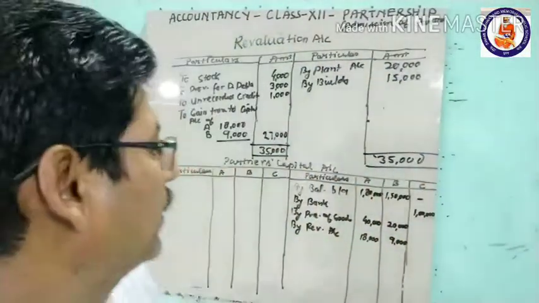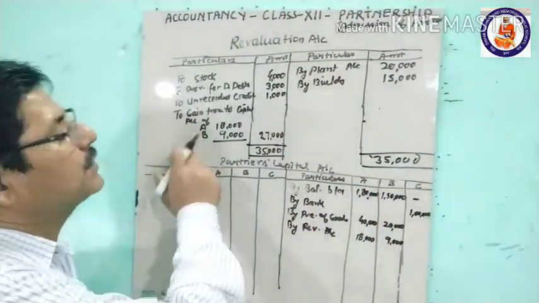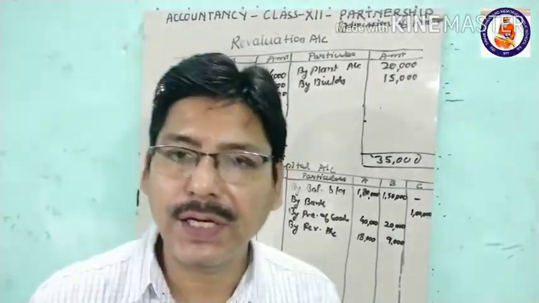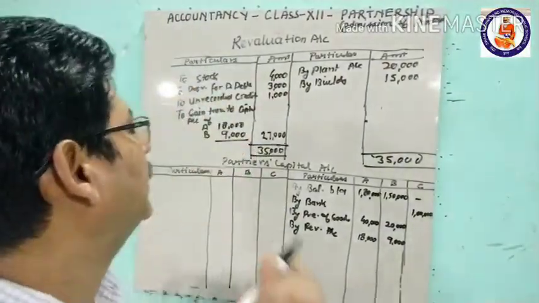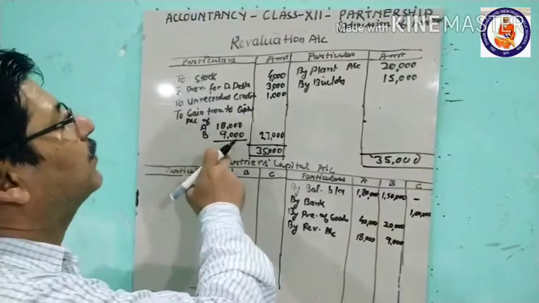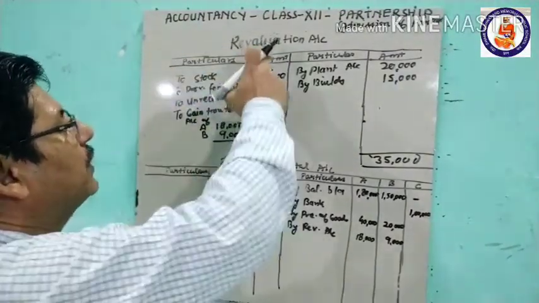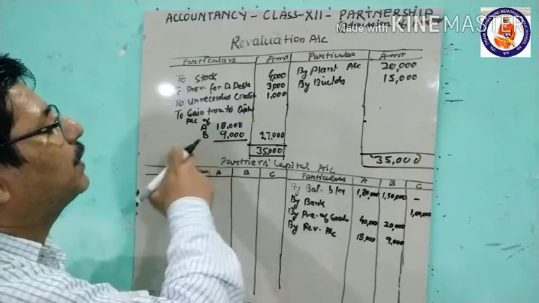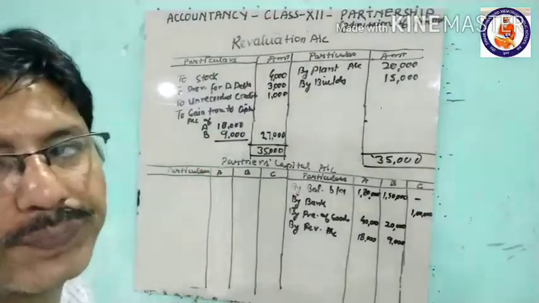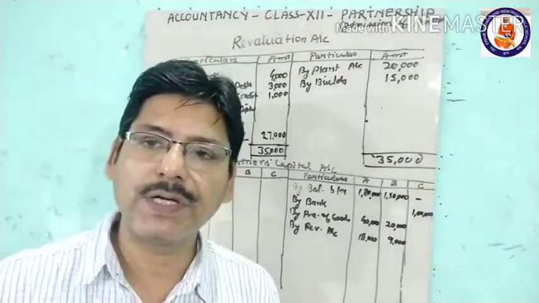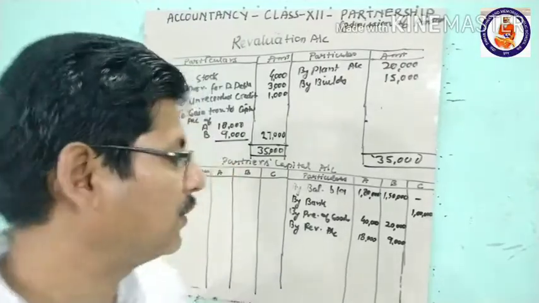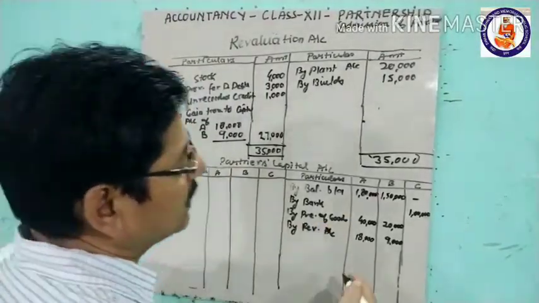So what is the journal entry for this? Revaluation account debit to A's capital account and B's capital account, for gain or profit on revaluation transferred to partners' capital accounts.